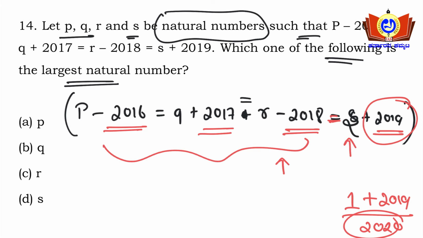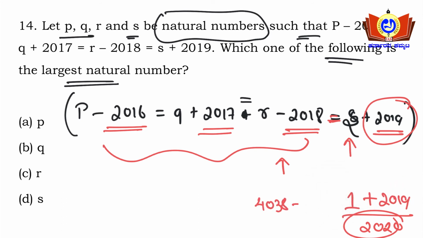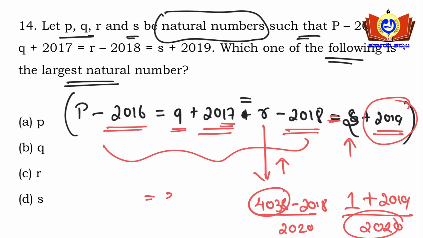So R will be equal to 2020 plus 2018. So R will be equal to 4038. So 4038 minus 2018 will give 2020. So what is the R value here? 4038. Similarly 2017, I need to get 2020. So for Q I will be substituting 3 here, friends.